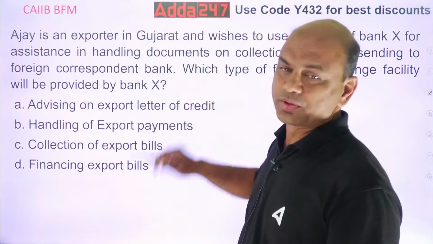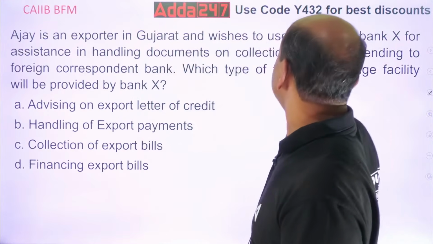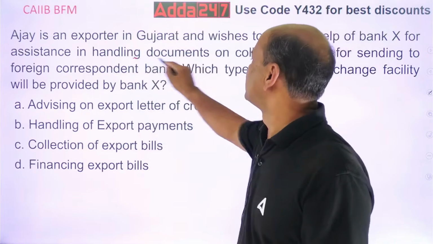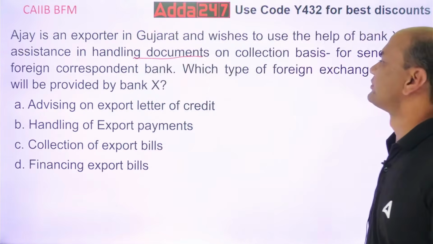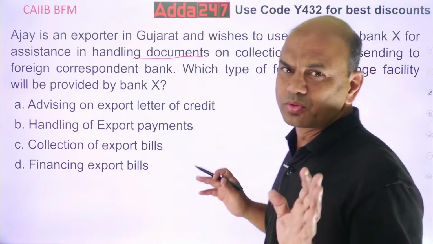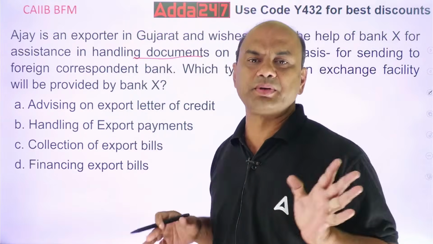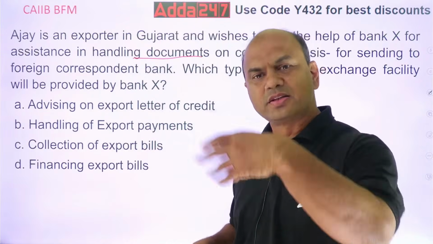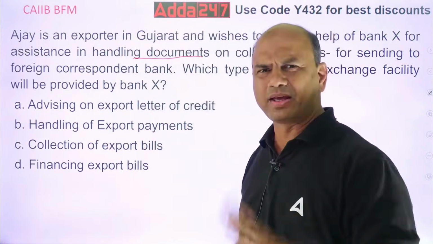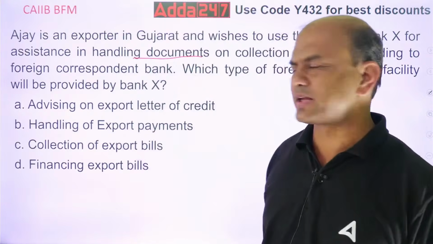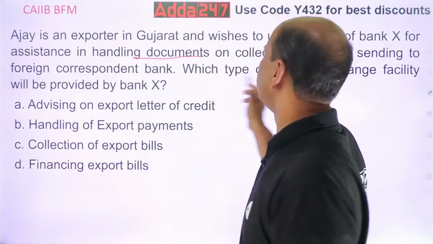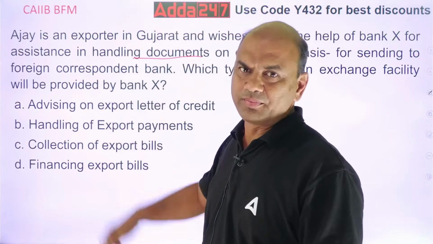So Ajay wants only the bank to handle the documents. Ajay will be submitting the documents to Bank X and Bank X will send them further to the buyer, or the buyer's bank, the foreign correspondent bank.